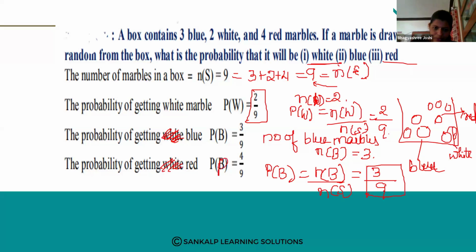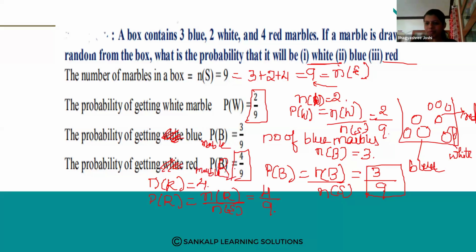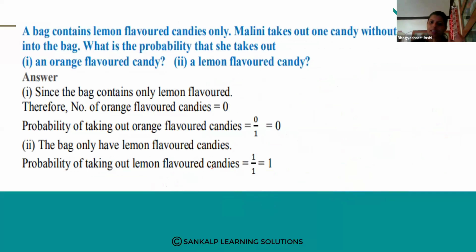Wait a minute, this is P of R. Okay, so n of R is 4. The probability of getting a red marble is n of R, that is the favorable number of outcomes, divided by the total number of outcomes. n of R is 4 divided by 9. So 4 by 9 is the probability of getting a red marble. Okay, understood? Easy? Yes. Next one.